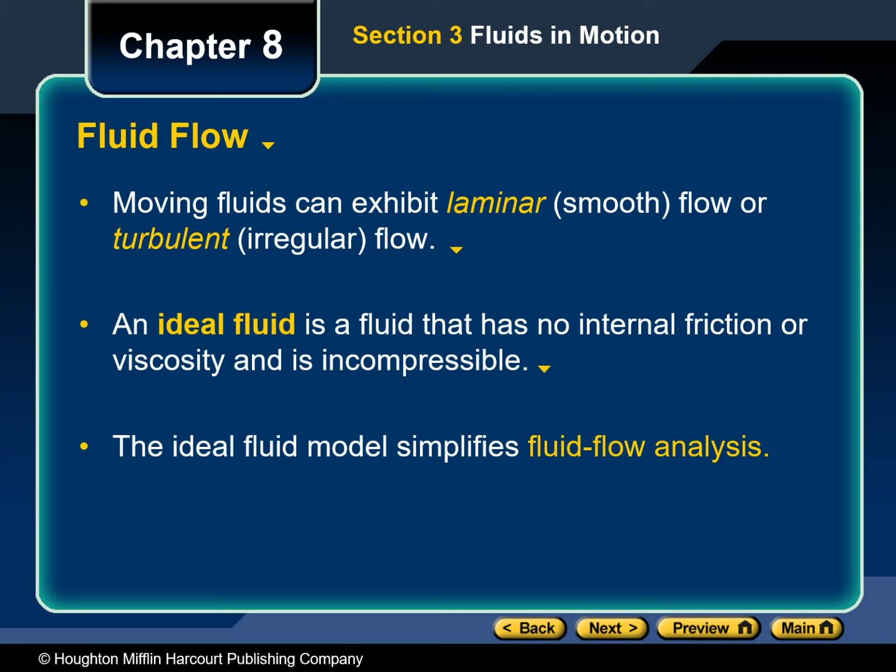Mass is also the product of density and volume, so we can say m is equal to rho v. Because m1 is equal to m2, we can substitute rho v in for each mass. So we have rho 1 times v1 is equal to rho 2 times v2.